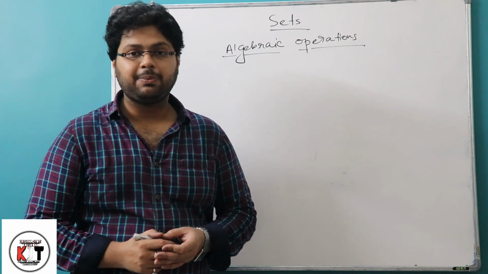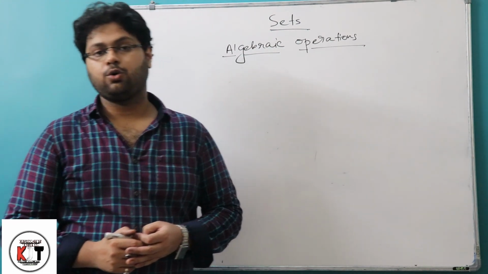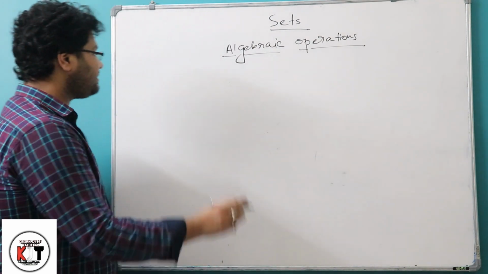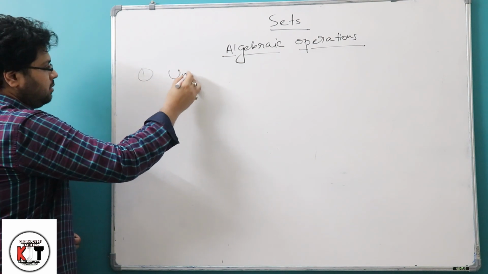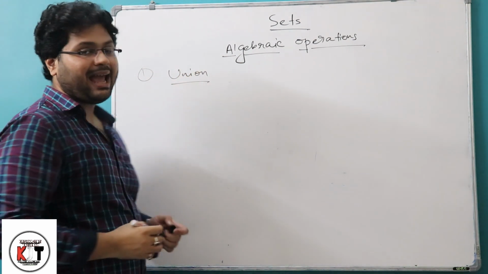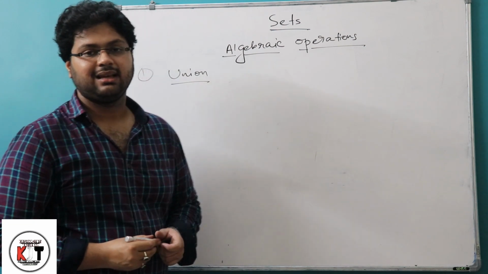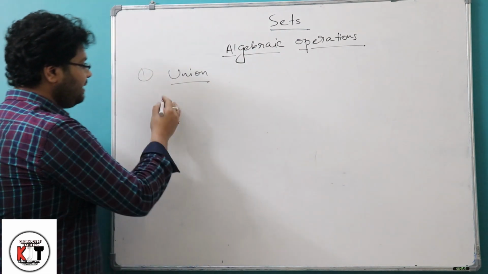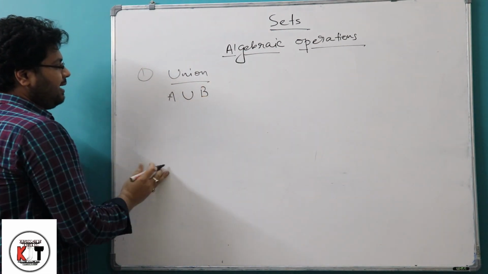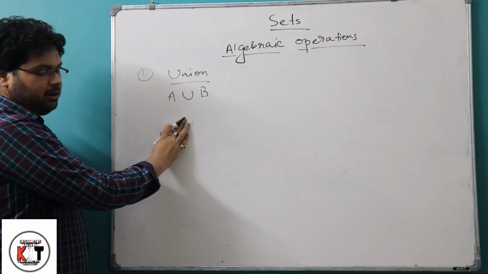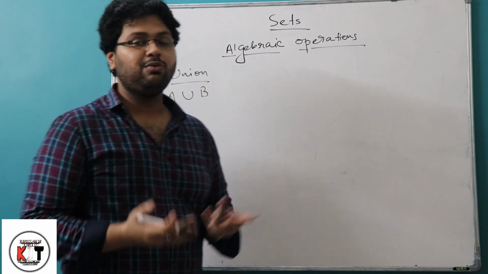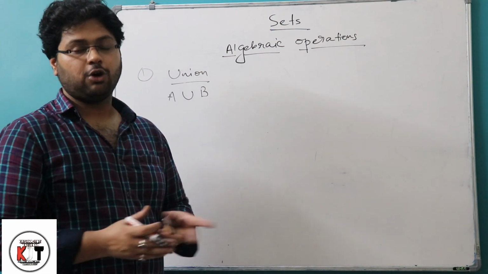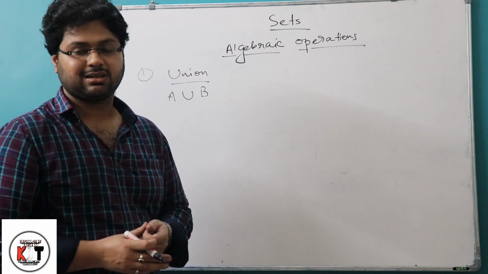Now we'll see some algebraic operations on sets. There are 5 types of algebraic operations we can apply on sets. The first operation is union. If A and B are any two non-empty sets, then the union of these two sets will be represented by A ∪ B, and here ∪ stands for the union. And union, what does it mean? Union means we are adding these two sets, that is, we are collecting or combining all the elements of these two sets.